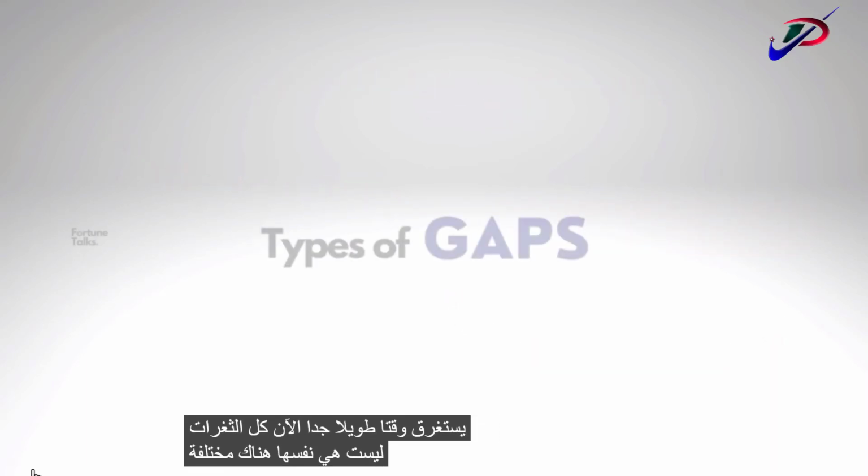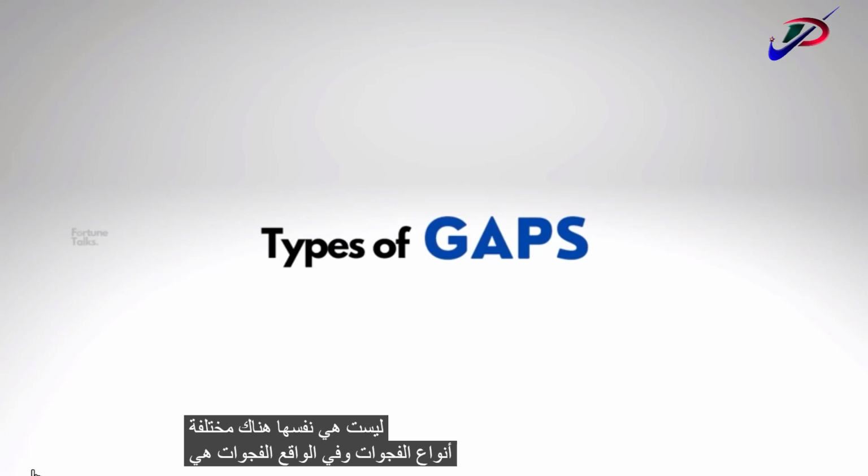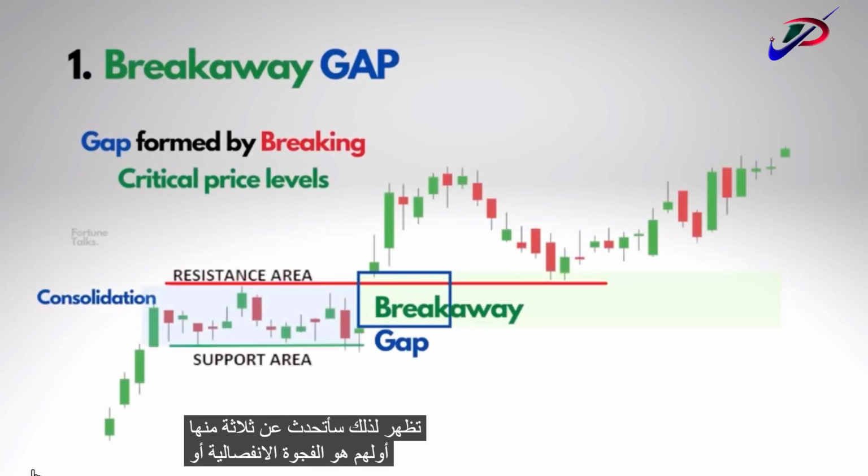Now all the gaps are not the same. There are different types of gaps, and the gaps are divided based on the context in which they appear. So I'll talk about three of them. Number one is the breakaway gap or the breakout gap. The breakaway gap means breaking an important support or resistance level or a significant trend line in the form of a gap. The breakaway gap actually appears after the completion of an important pattern, like price in a consolidation range or a continuation or a reversal pattern.